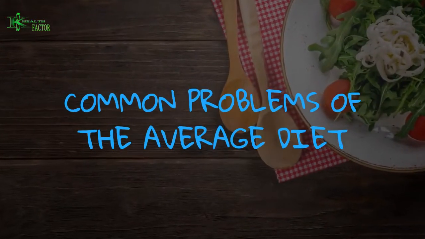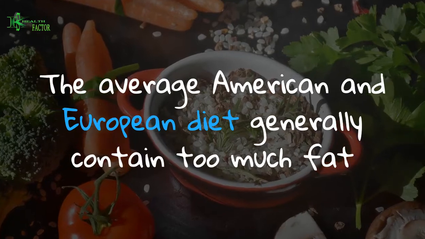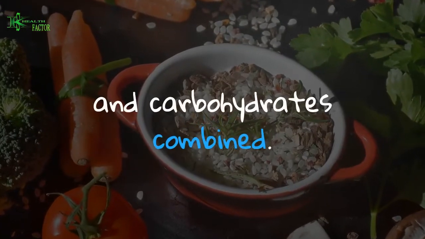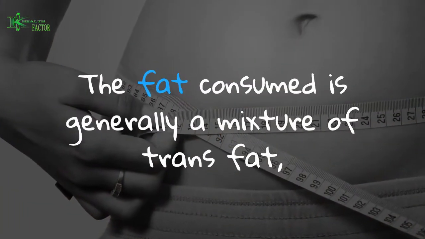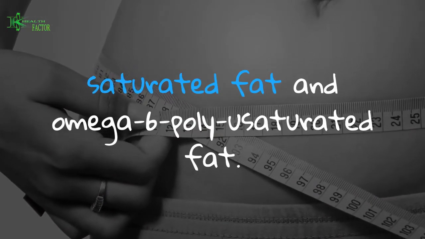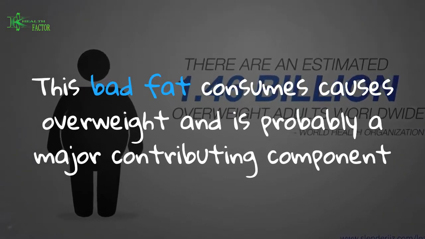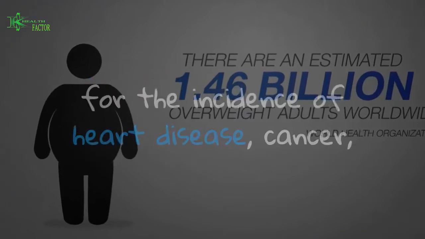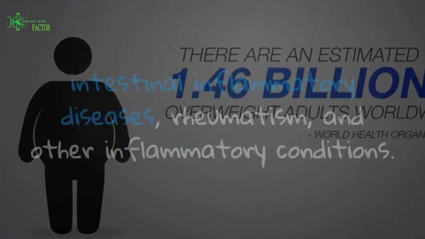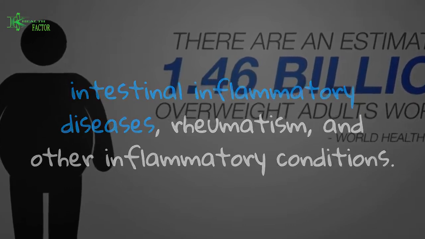Common problems of the average diet. The average American and European diet generally contains too much fat and carbohydrates combined. The fat consumed is generally a mixture of trans fat, saturated fat and omega-6 polyunsaturated fat. This bad fat consumption causes overweight and is probably a major contributing component for the incidence of heart disease, cancer, intestinal inflammatory diseases, rheumatism, and other inflammatory conditions.